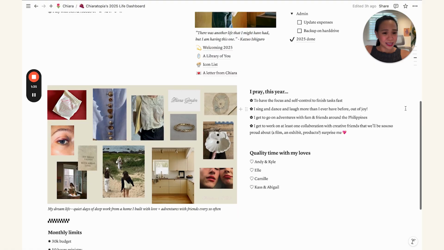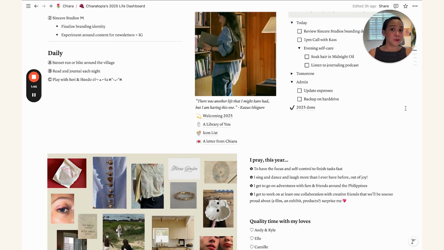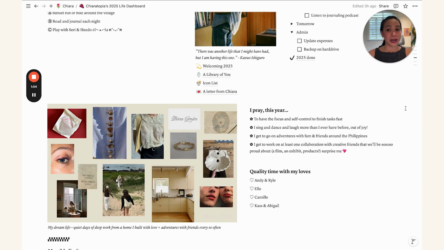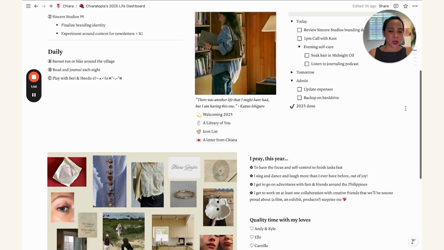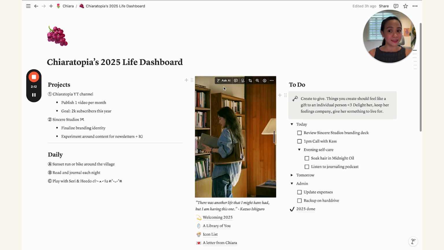Okay, so let's do a quick overview of the page. This is a very simple but beautiful layout, I'd like to think. It's the prettiest layout that I've ever done on a dashboard. This looks very much like my Life Dashboard in 2024, but this has improved quite significantly and is a lot simpler as well. I really wanted a one-pager so that every time you look at it, it's just a quick one sweep view of everything that you need to know about your aspirations and the things that you need to get done. So let's look at the different parts.